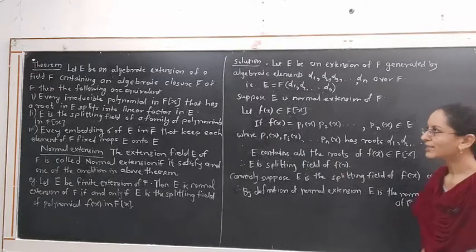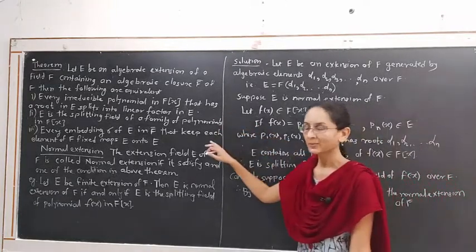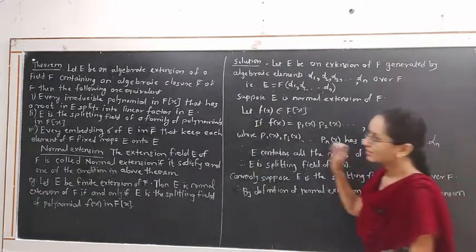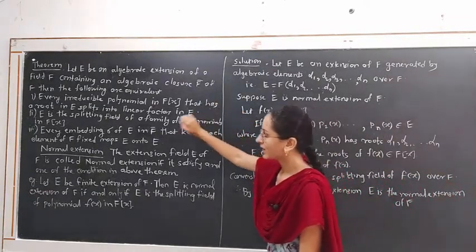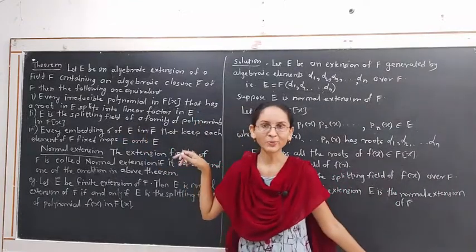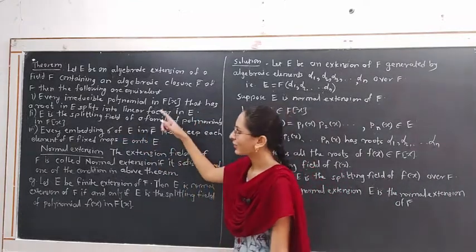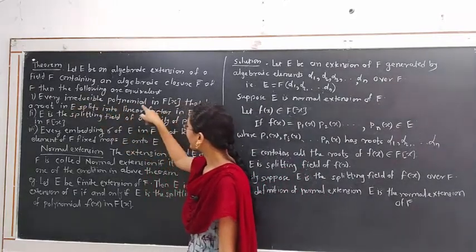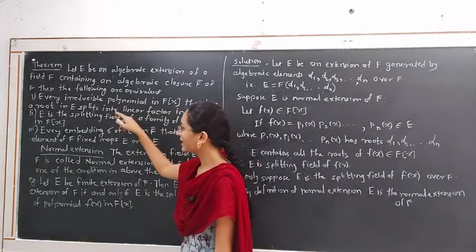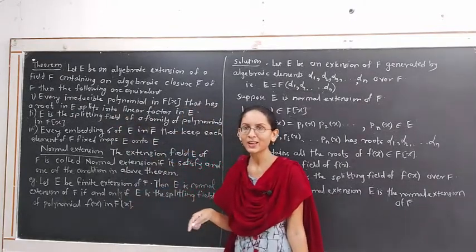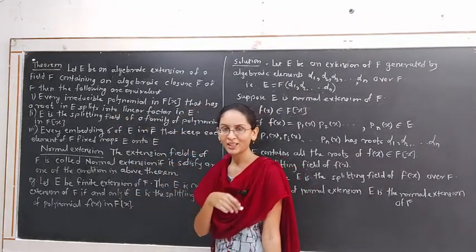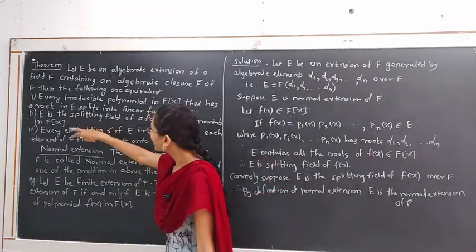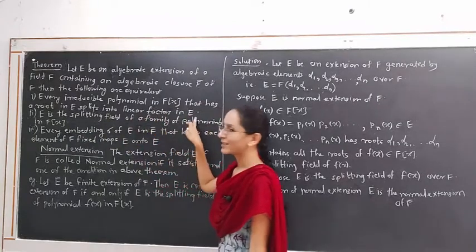Otherwise, you can also go by this result. These three are equivalent. We are assuming that E is a splitting field of f(x) over F. Hence, these two statements are equivalent. If E is the splitting field of the polynomial f(x) over F, then the first point is equivalent to the second. The first point implies that every irreducible polynomial f(x) that has a root in E, in fact has all its roots in E, and splits into linear factors in E.